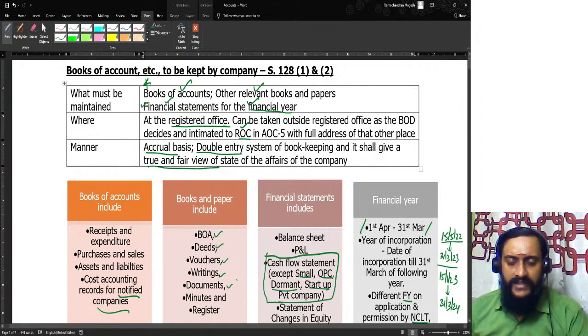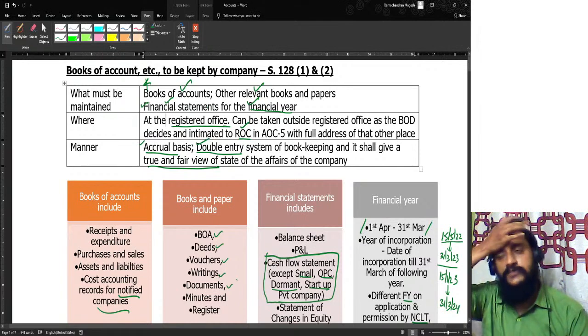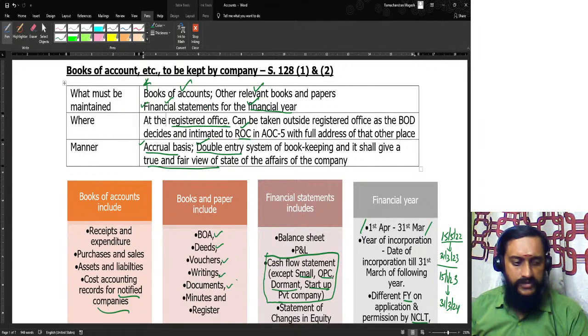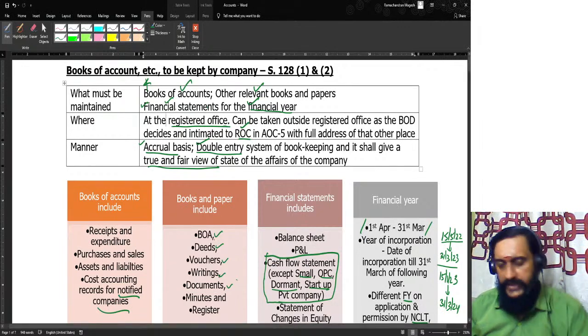So no choice for a company to follow cash system of accounting, no choice for a company to go for a single entry system of accounting. You should go for an accrual basis of accounting, and it should be as per the double entry system of bookkeeping. It should also give a true and fair view of the state of affairs of the company.